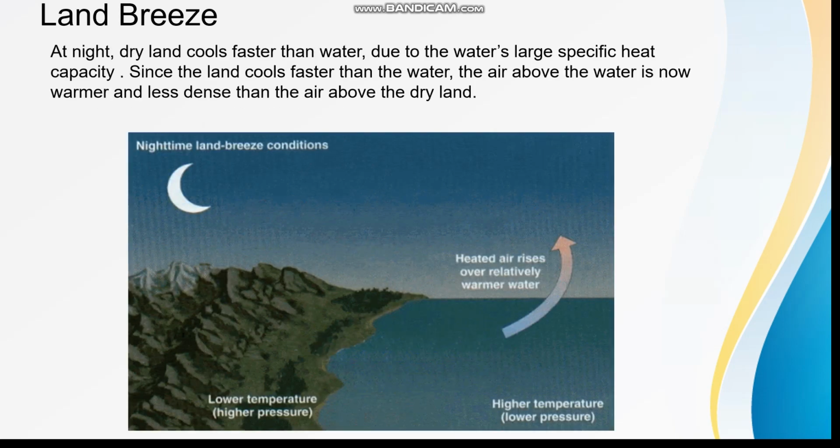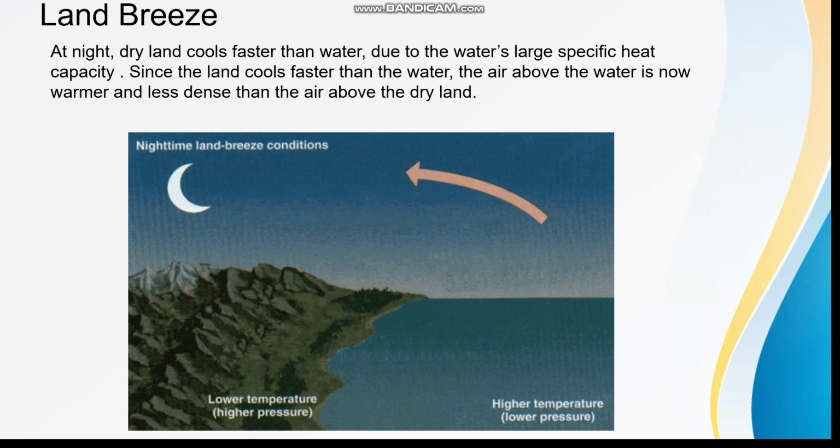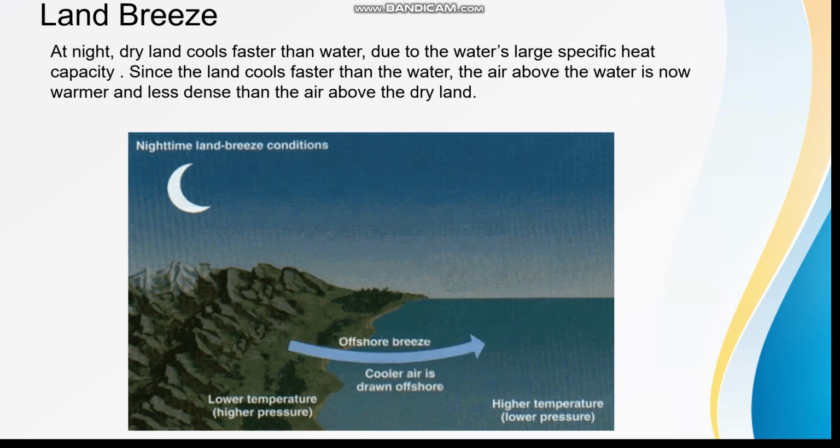Then, what is a land breeze? During night time, the land becomes cooler much faster than the water. This means the warm air over the water rises due to low pressure. The cool air from the land begins to move to the surface of the water body. This cool breeze from the land to water is called a land breeze.